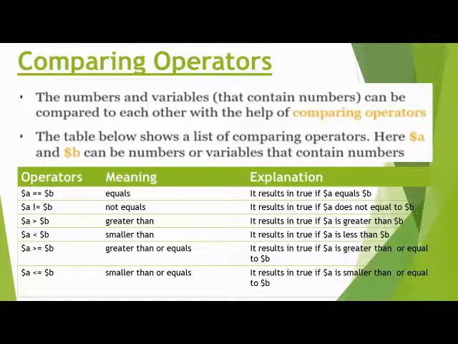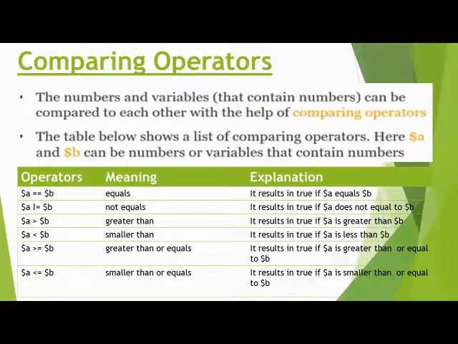In that condition, the result is false. But if variable $a is 4 and variable $b is also 4, both are the same, both are equal. So in that condition, the result is true. Okay, now see the next one.